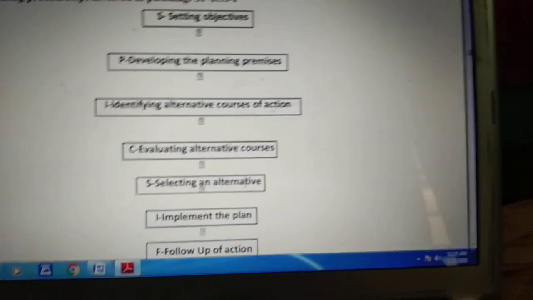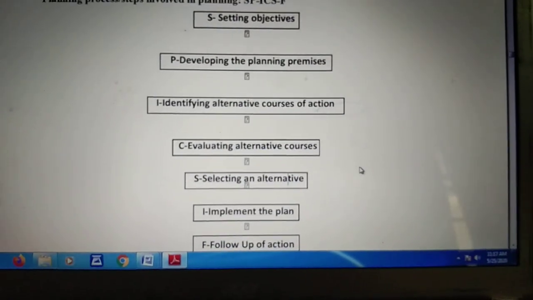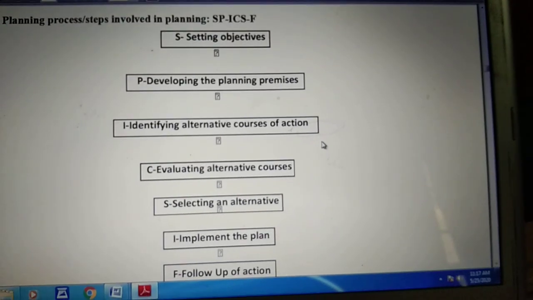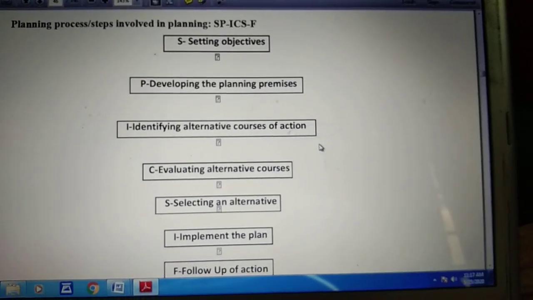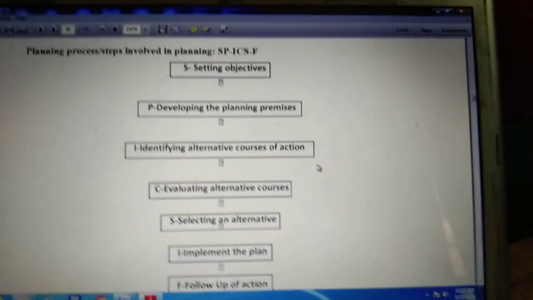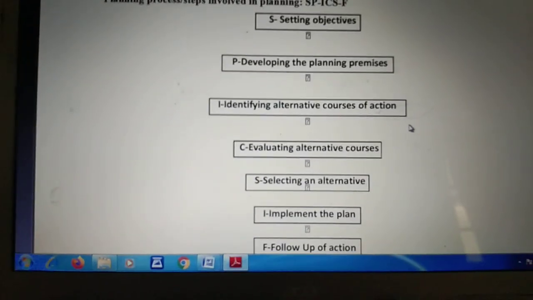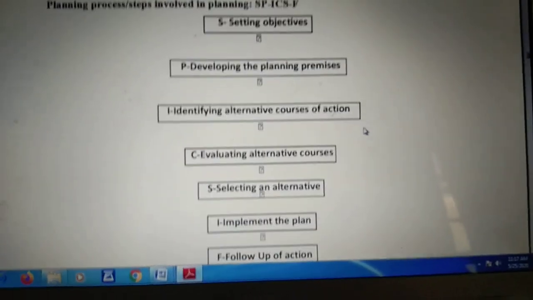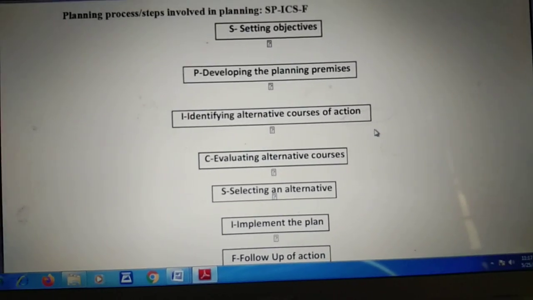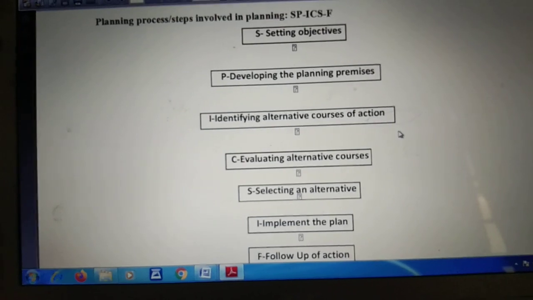The second step: once the goal and the objective have been set up by the business owner or the business manager, the second work is developing the planning premises. Now the new word here is premises. Premises can be understood as assumptions. Assumption basically means planning is concerned with the future, which is completely uncertain, but every planner uses conjecture about what might happen in the future.